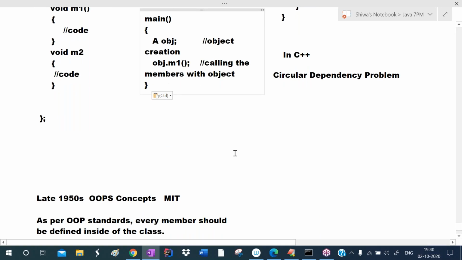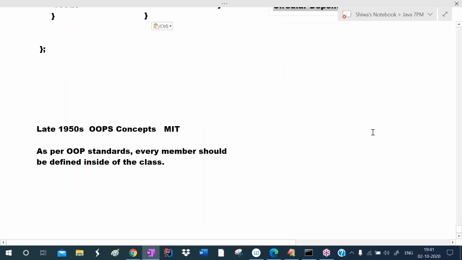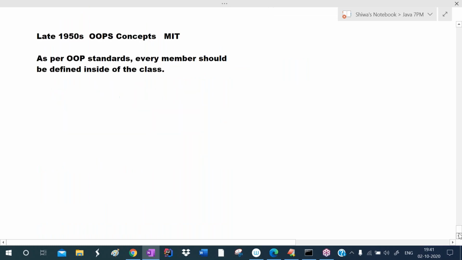Now software developers took this problem as a challenge. They took this circular dependency problem as a challenge and wanted to solve it. They wanted to make one pure object-oriented programming language in which we can define each and every member inside of the class. So developers took this circular dependency problem as a challenge, and they divided members into two types.